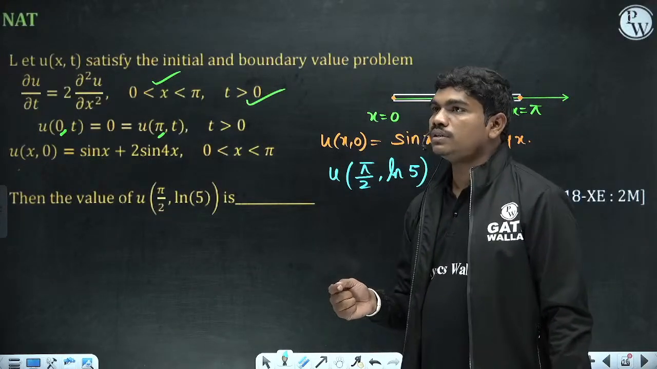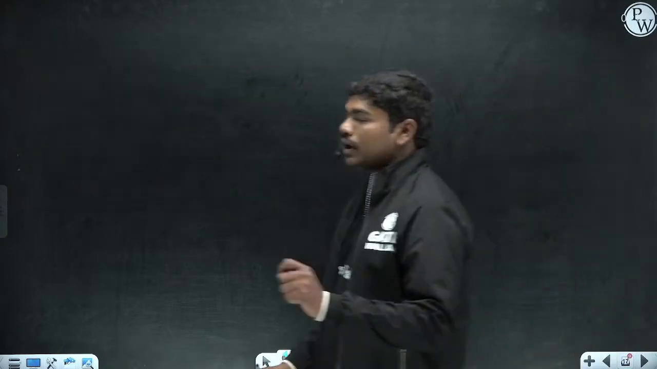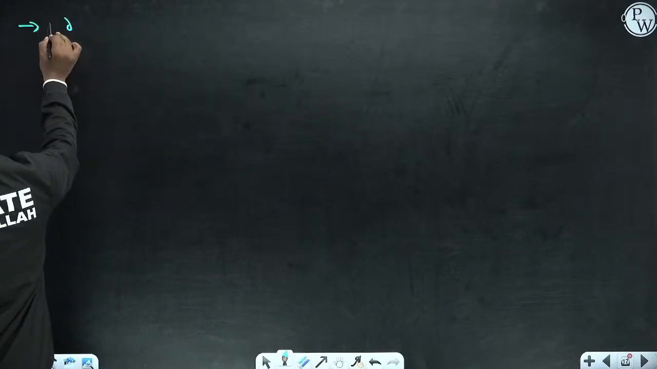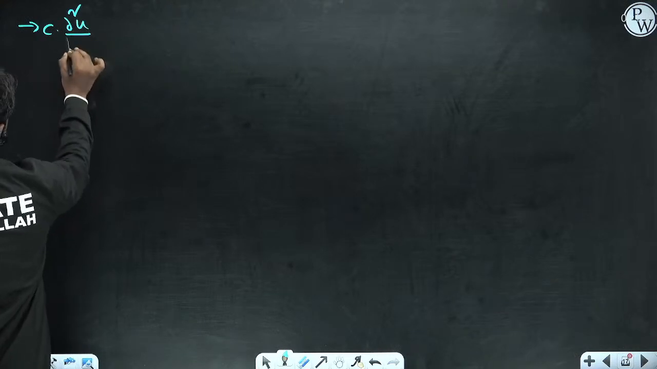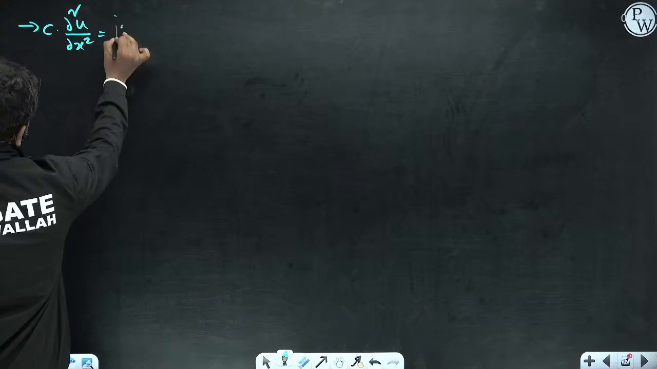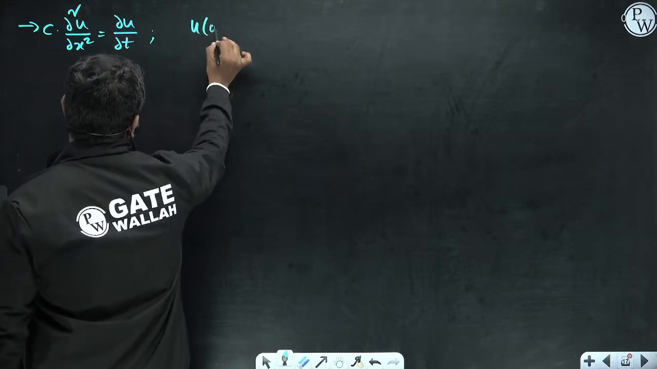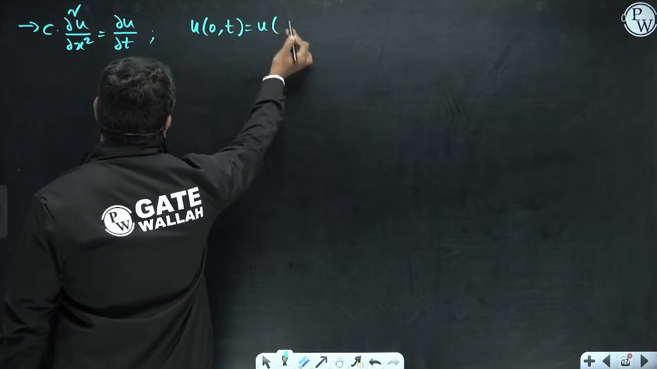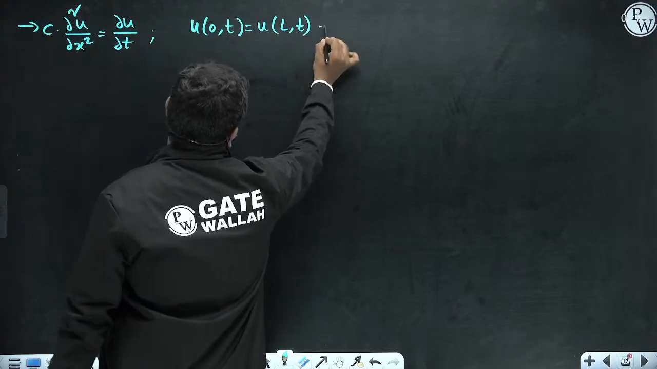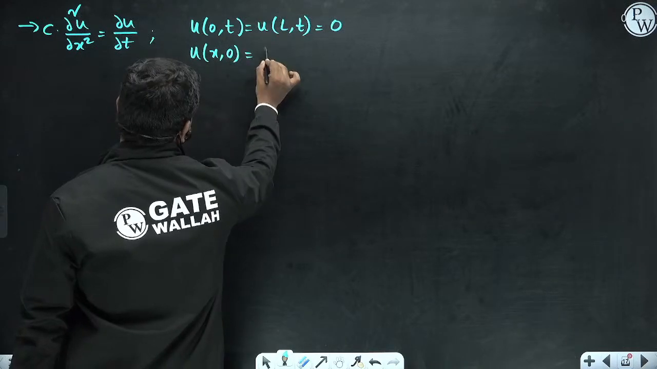Now I would like to give you something. See carefully here. If you have a heat transfer equation, for example, c times dou square u by dou x square is equal to dou u by dou t, with the boundary conditions u of 0 comma t is equal to u of, let us say some length l comma t, which is 0, and u of x comma 0 is basically some function of x.